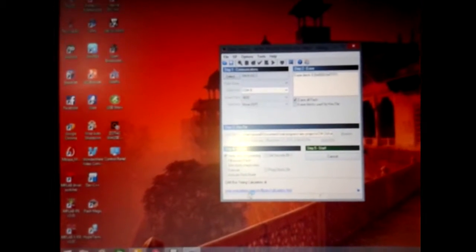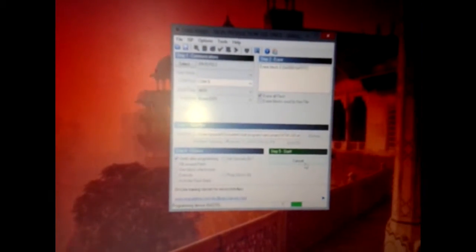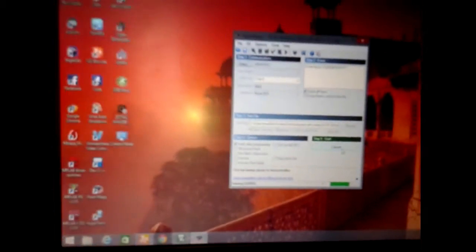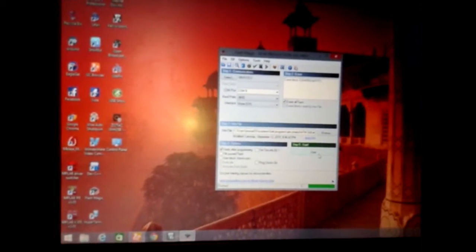Just see here, I'm trying to connect. See, it's now programming. When the programming is done, we are ready for the demo. It's verifying now, and now it's finished.